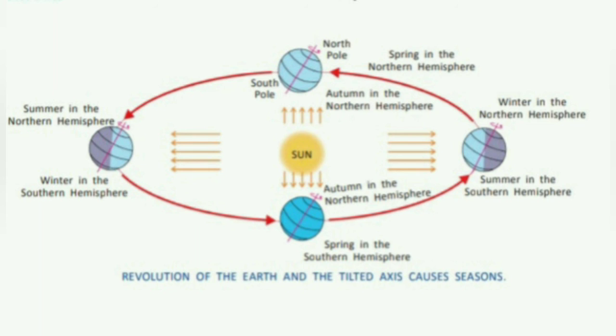The position of the earth doesn't change suddenly, it changes gradually, and that is why we have autumn season between summer and winter and spring season between winter and summer. It is neither too hot nor too cold in these two seasons, autumn and spring. In India, we have one more season called monsoon or rainy season, as it rains for most of the time during this season.